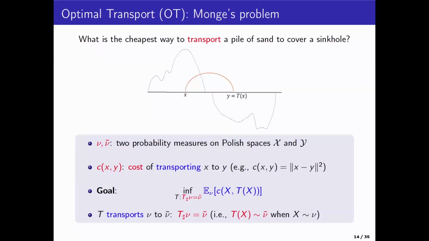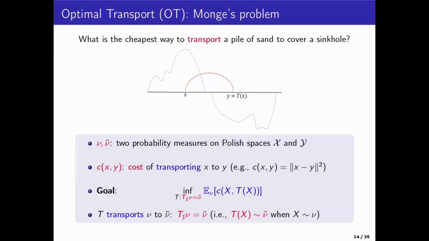I'm going to give you a brief introduction on optimal transport. I think many of you may have heard about this, but optimal transport is a field that was initiated about 250 years ago by a problem that Gaspar Monge posed. So he had a sort of a pile of sand and a big sinkhole. Suppose the volumes are the same. And the question he posed was, so I take a grain of sand here, I want to move it to fill up the sinkhole, where should I put this grain of sand?